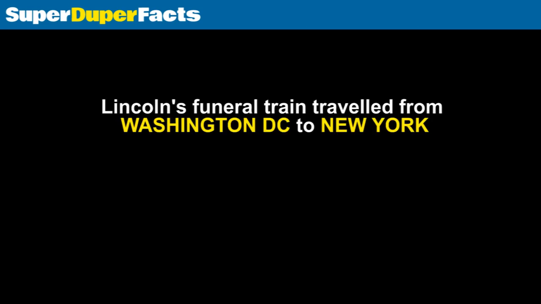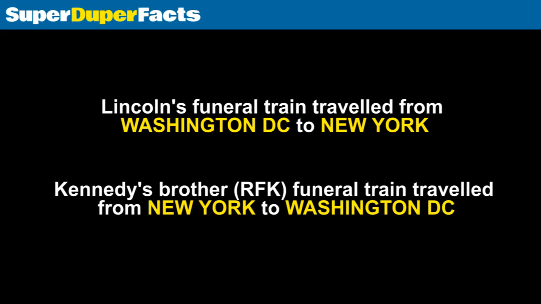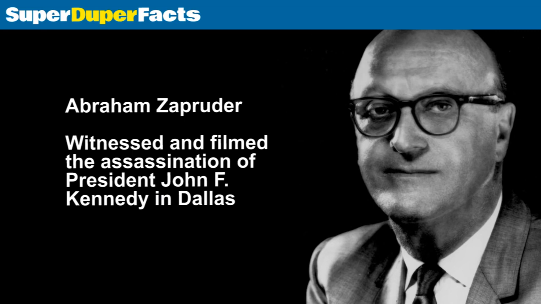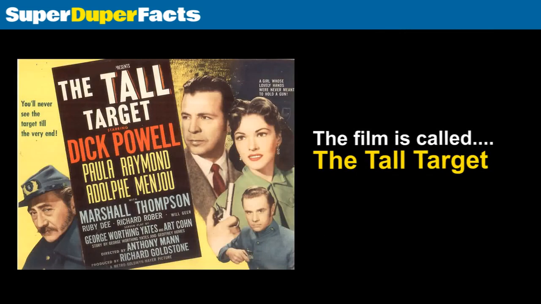Lincoln's funeral train traveled from Washington, D.C. to New York. Kennedy's brother's funeral train traveled from New York to Washington, D.C. Abraham was the first name of the man who filmed Kennedy's murder in the Lincoln. John Kennedy is the name of a character in a 1951 movie about a detective traveling by train to thwart the assassination of President Lincoln.